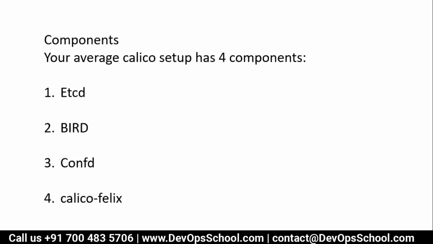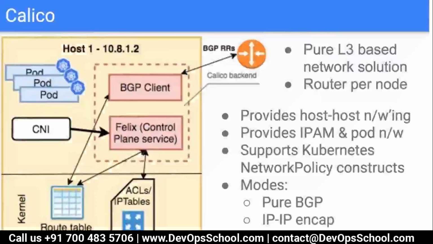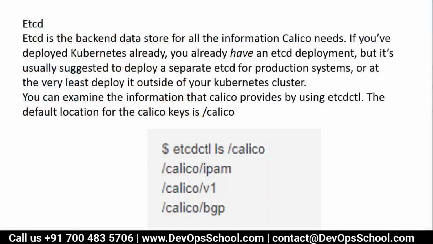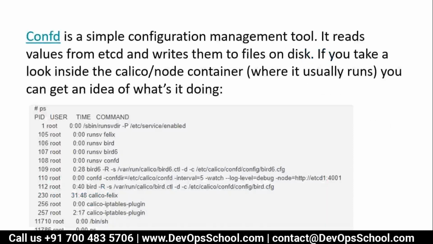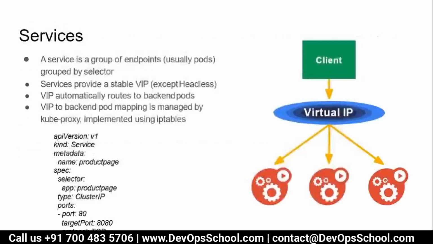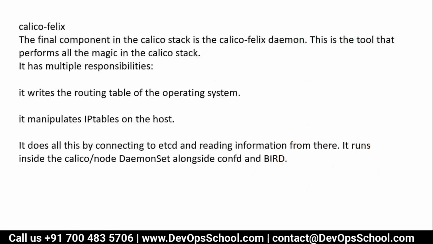Now these are the main components: etcd for the storage, BIRD for updating the information, confd for the configuring, and Calico Felix, which is the client. So this is the architecture. Again, it works on pure BGP, and IP-in-IP encapsulation is there. More information about etcd I will let you read, just to make you comfortable. BIRD, confd, Felix, and that's all.